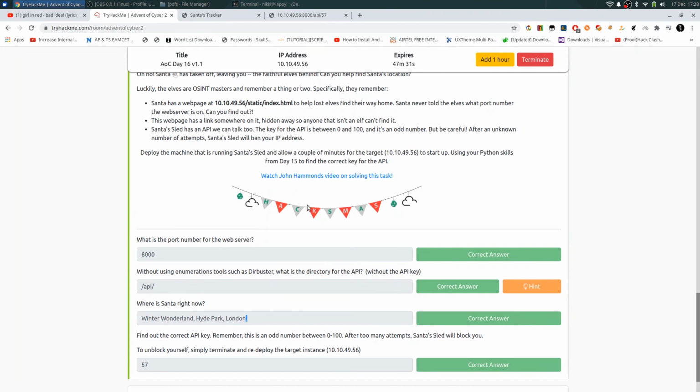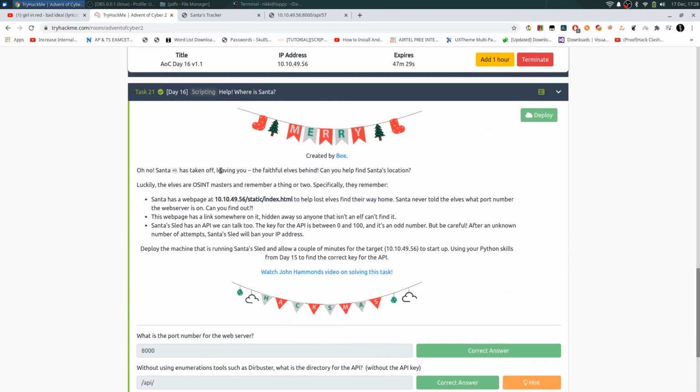You can go ahead and also make sure with 57. So you can see the location of Santa. Successfully, we have tracked the location of Santa. So that's all for day 16 of the scripting. We created an API key brute force using Python.